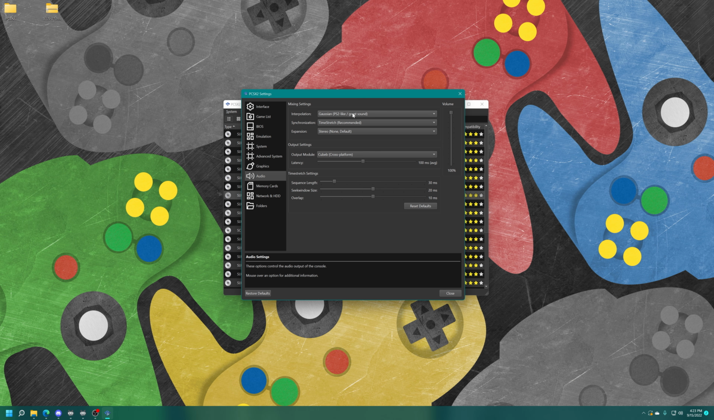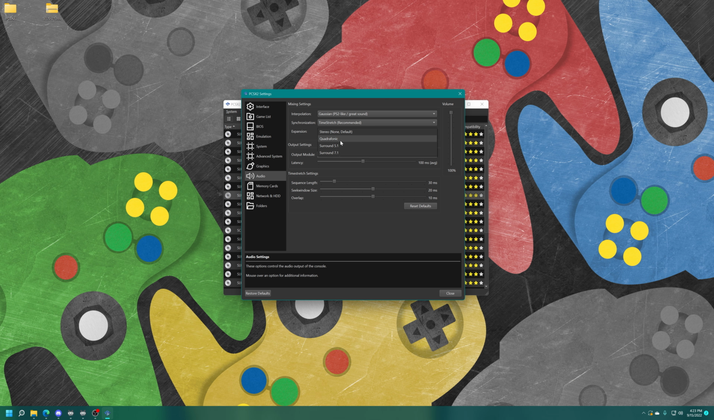First up, interpolation. You can change this to a number of different things. So if you have a slower CPU, you can lower the quality of your PS2 sound output, or you can just leave it on Gaussian if you have the CPU power to handle it. Synchronization, you can change between a bunch of different things. It's recommended to leave it on time stretch.